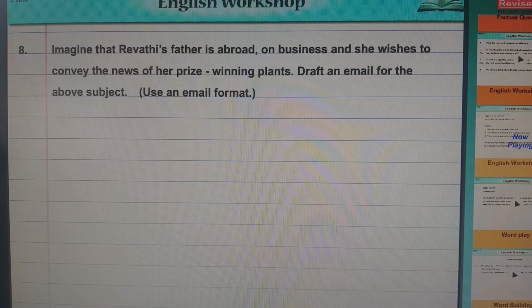Now see, now here I'll pause it. This is a writing skill. Draft an email for the above subject. We have already completed this topic, email format, in the 7th standard. So imagine that Revati's father is abroad on business and she wishes to convey the news of her prize, that is winning plants. So she has to draft an email. This is your own work. You have to do it yourself.